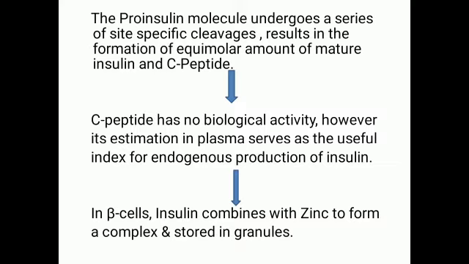Now in beta cells, once this proinsulin is cleaved and we obtain the mature insulin molecule, it is stored in the granules inside the B cells in combination with zinc.